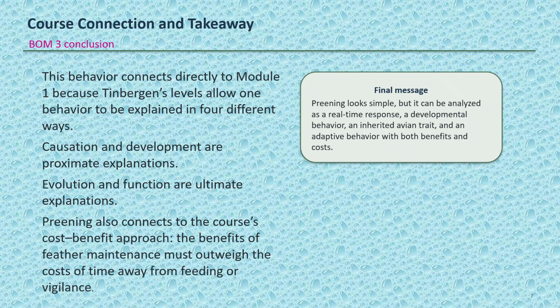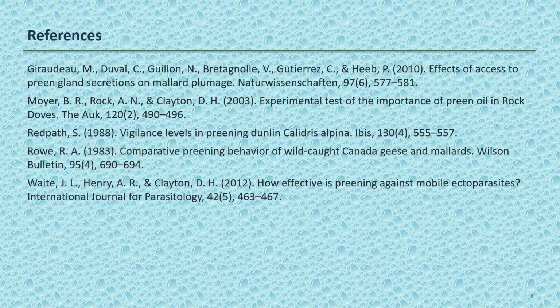This connects to the cost-benefit approach from class. A behavior can be adaptive when its fitness benefits outweigh its costs. So even though preening looks simple, it is a useful example of how animal behavior can be explained scientifically. And here are my references.